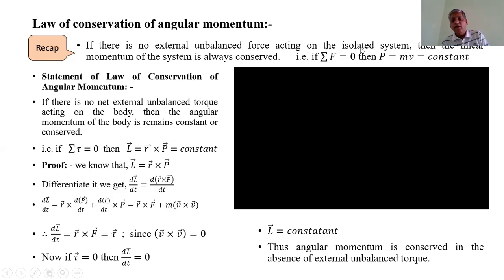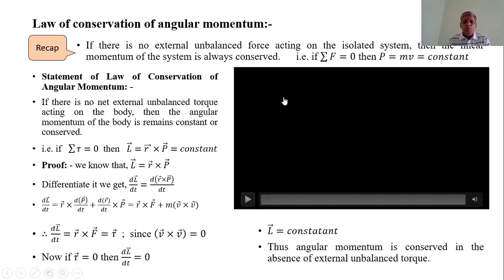At that time, the momentum after collision is always equal to the momentum before collision. We have already seen this law of conservation of linear momentum. Similarly, angular momentum is also conserved.